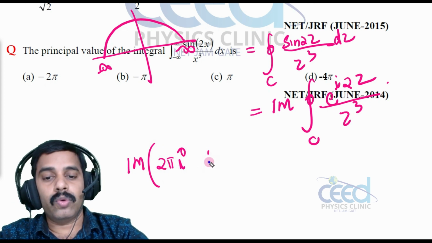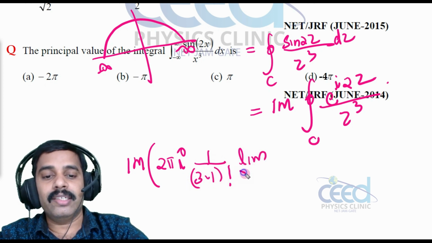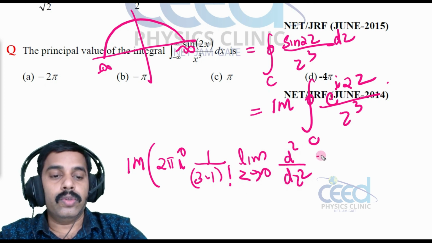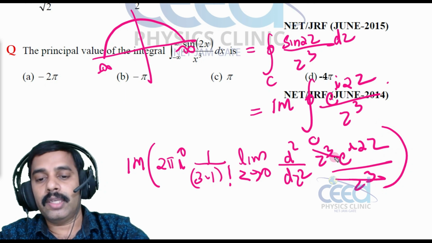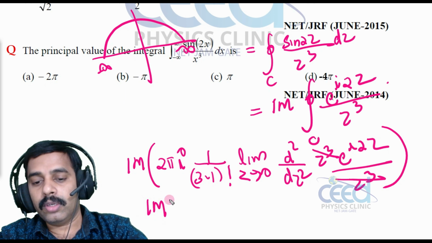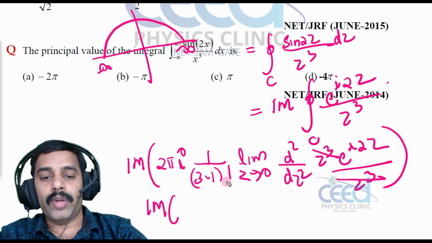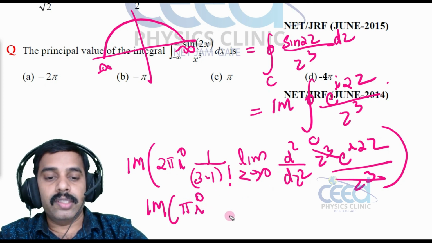That is a triple pole, so 1 by (3 minus 1) factorial into the limit as z tends to 0 of d square by dz square of z cube e raised to i 2z divided by z cube. Z cube cancels. So we have the imaginary part of 2πi into 2 factorial, that is 2, so πi into the limit as z tends to 0.